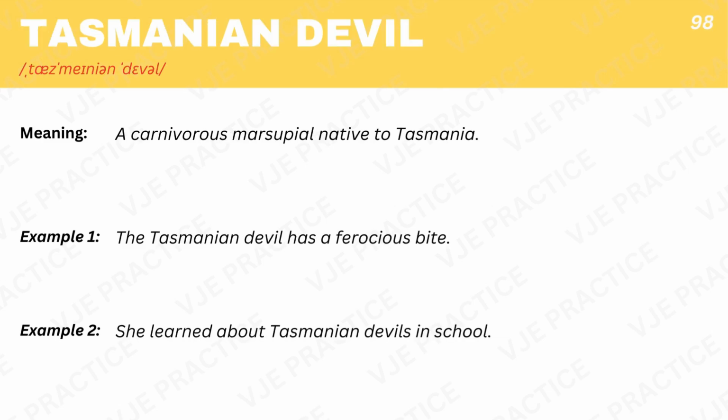Tasmanian devil, a carnivorous marsupial native to Tasmania. Example 1. The Tasmanian devil has a ferocious bite. Example 2. She learned about Tasmanian devils in school.